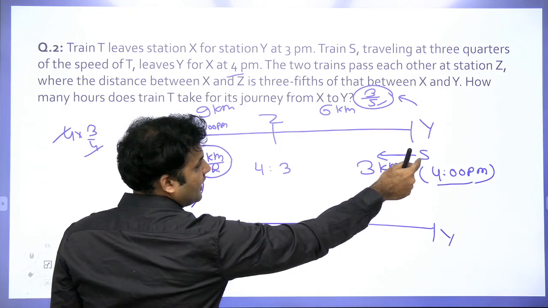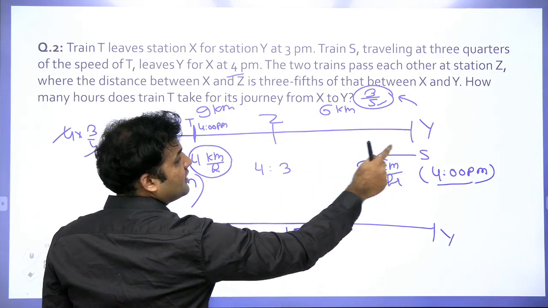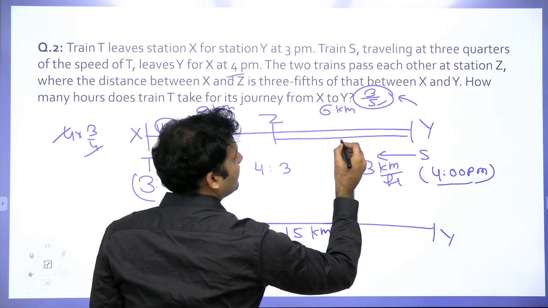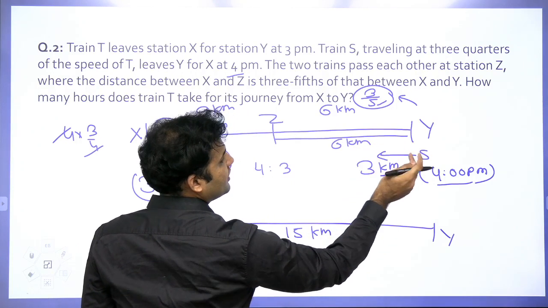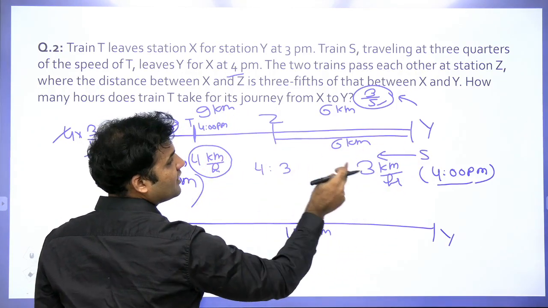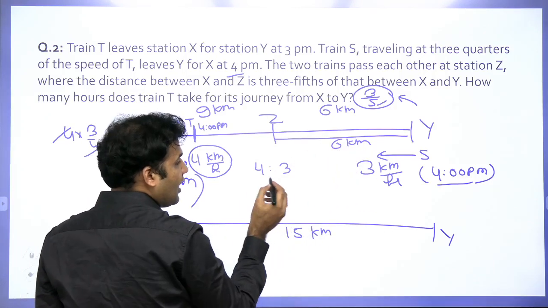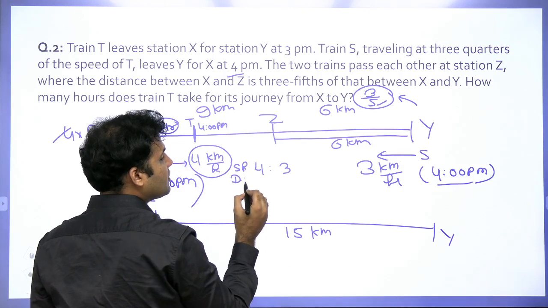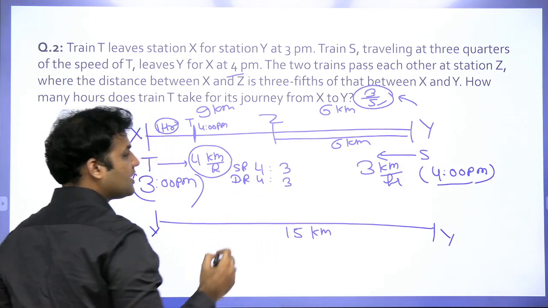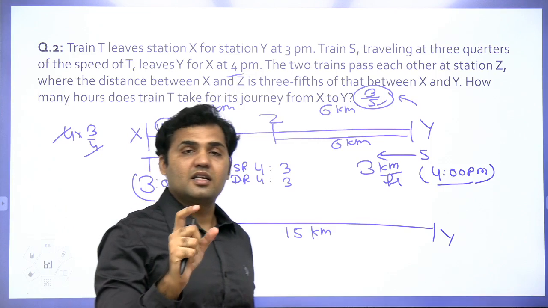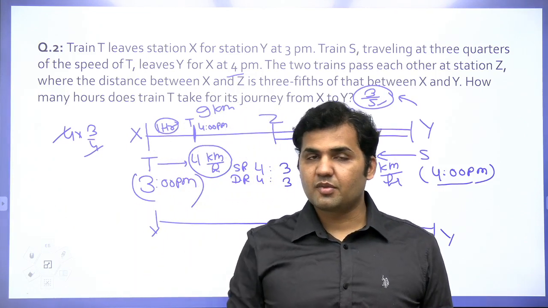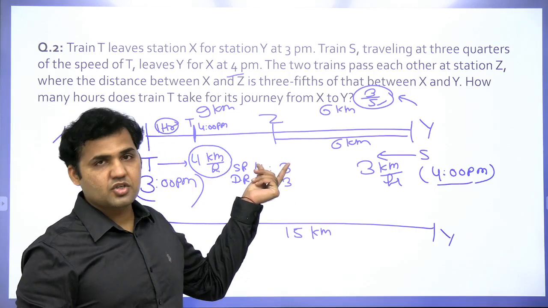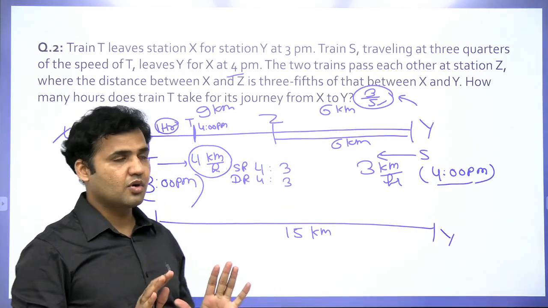Now see this, guys. By the time S reaches Z, the train has to travel a distance of 6 km, right? After 4 p.m., if this train has to reach this point, the distance needed to travel is 6. Now, the speed ratio is 4/3, guys. We know that if time is constant, the distance ratio and the speed ratio will be the same. If you keep time constant, the ratio of distance traveled will depend on the ratio of the speed.